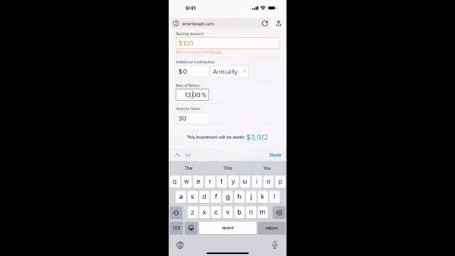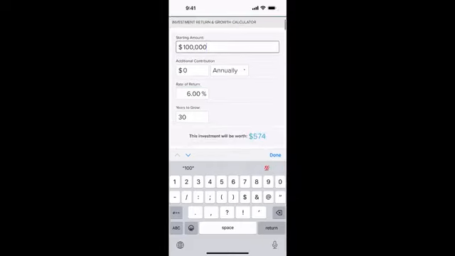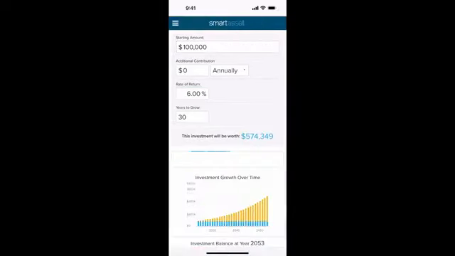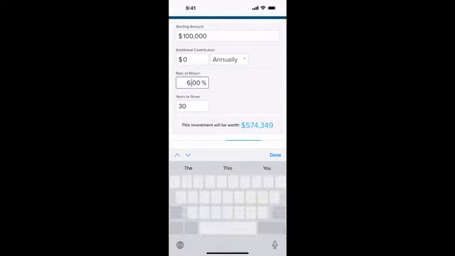Let's go back down. I just want to show the power of, if I'm starting out at like 6%, which is unfortunately commonly what I see. Let's put 100,000 in there, just saying somebody has $100,000 in their 401k right now and they're getting 6%. So over 30 years, that's going to turn into 574. That's not actually a ton of money, especially if you want to retire. So we're going to skip a little faster here. Let's take it to 8%.